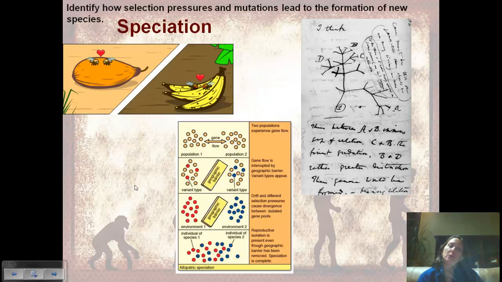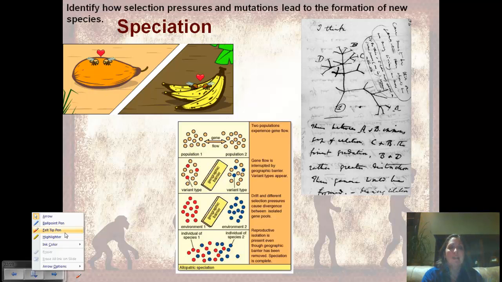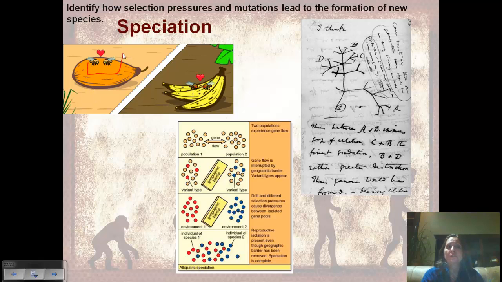So how do we get these different species? This process is called speciation. Here's a little cartoon with fruit flies, and these fruit flies have developed a different preference for food source. These are preferring papayas, and these are preferring bananas. And so now they're adapting to different environments, and over time, if they change enough genetically, adapting to these different environments and different selective pressures, then when we bring them back together, they can no longer mate and produce fertile offspring. You now have a speciation event.